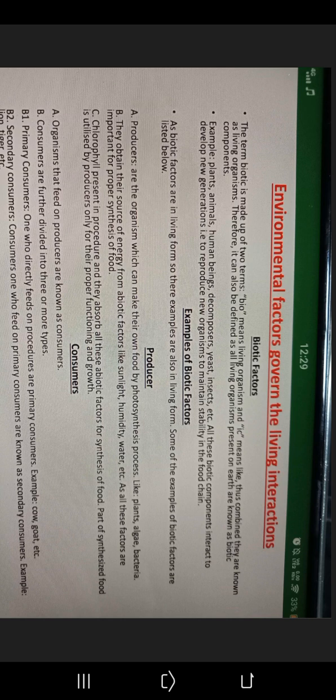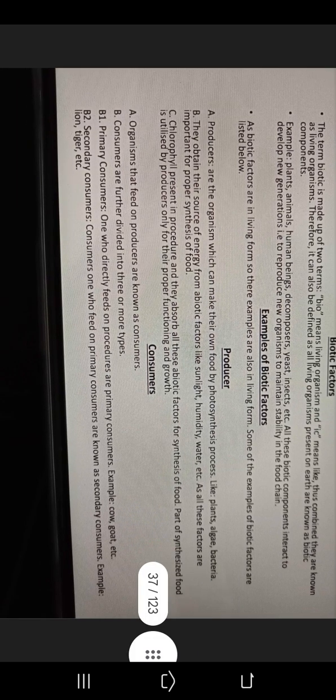All these biotic components interact to develop new generations, or they produce new organisms to maintain stability in their food chain. Examples of biotic factors: as biotic factors are living forms, these examples are also in living form. Some of the examples of biotic factors are listed below. Producer: an organism which can make its own food by the photosynthetic process, like plants, algae and bacteria.